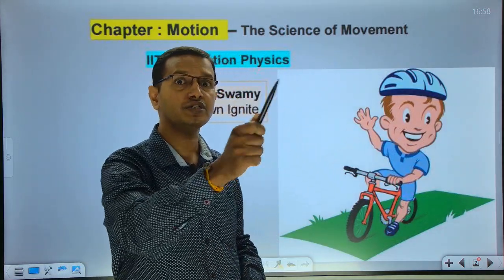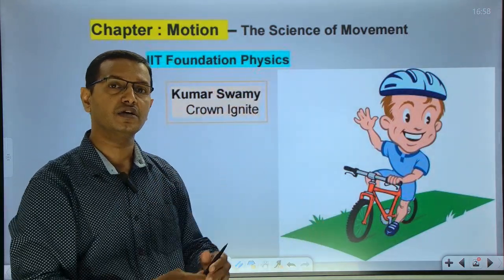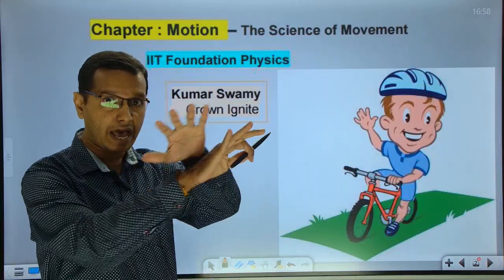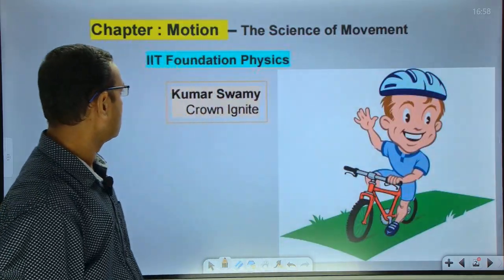So basically motion and rest are two terms which are relative. They are not absolute, they are relative. Okay, we'll discuss this.